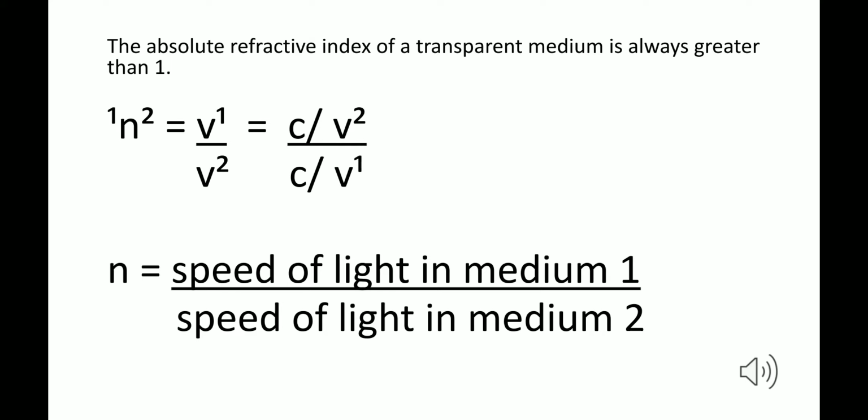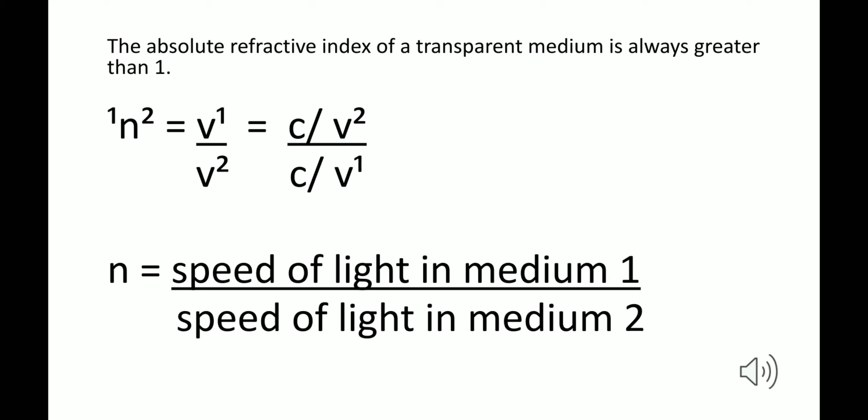Now how? We have taken 1 mu 2, that is glass to water. Let the speed of light in glass be V1, and the speed of light in water be V2. Now C by V2 is the refractive index for V2. We know that C is the speed of light in air or vacuum, and V2 is the speed of light in glass, and C again is the speed of light in air or vacuum divided by the speed of light in water.